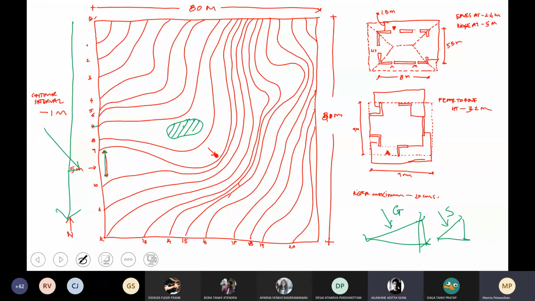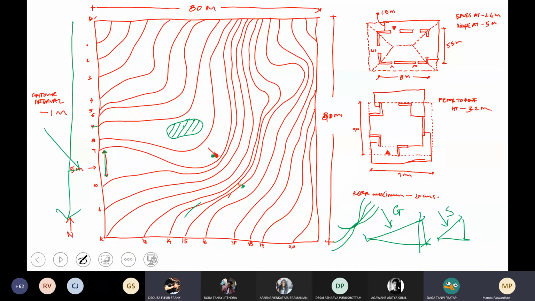Yes. Which means I'm definitely looking at a very steep slope from 9 here to 15 here. This slope is very steep. If those lines actually converge there, what do I get? In terms of a landform, what is it?